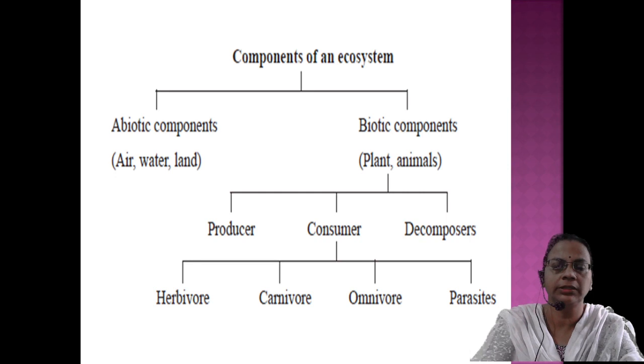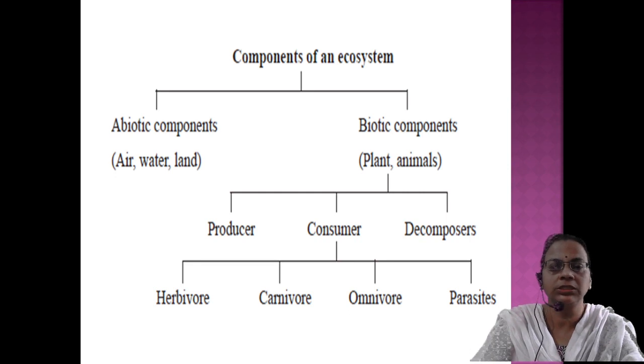Apart from that, there is another group called chemoautotrophs, which instead of light depend on chemicals. Iron bacteria, sulfur bacteria, and nitrogen fixing bacteria come under this category. They also produce their own food, and hence photoautotrophs and chemoautotrophs together come under the category of producers.